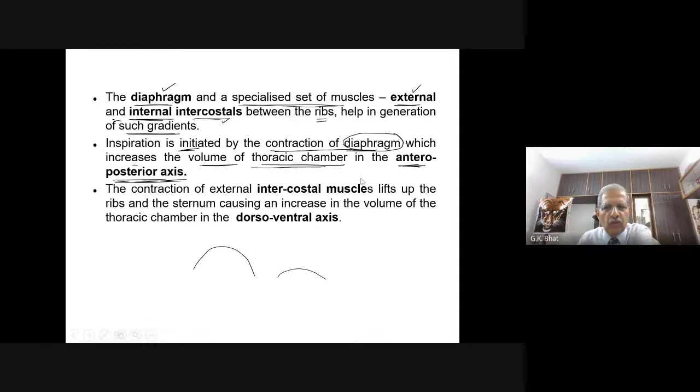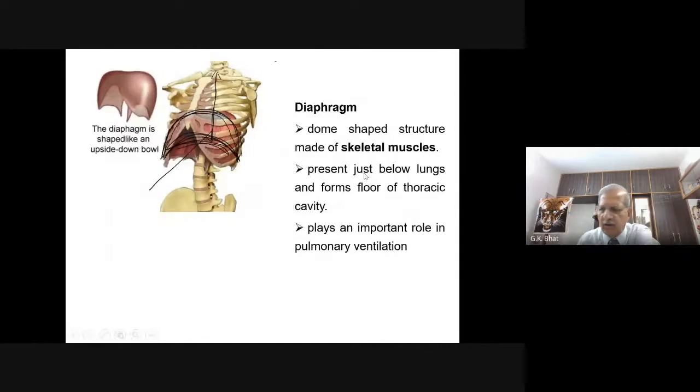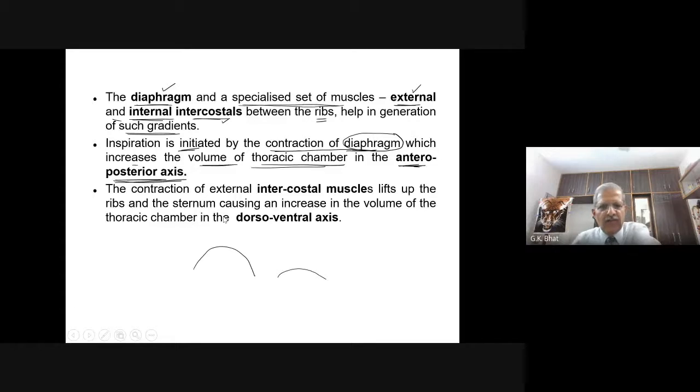In the antero-posterior axis, this much volume is increased. You know, when the volume increases, the pressure decreases. Boyle's law, inversely proportional. When the volume increases, pressure decreases. That's all. There is another thing here, not only that much. So you have seen that there is an increase in the antero-posterior axis. At the same time, there is contraction of the external intercostal muscles. There are two sets, external and internal.